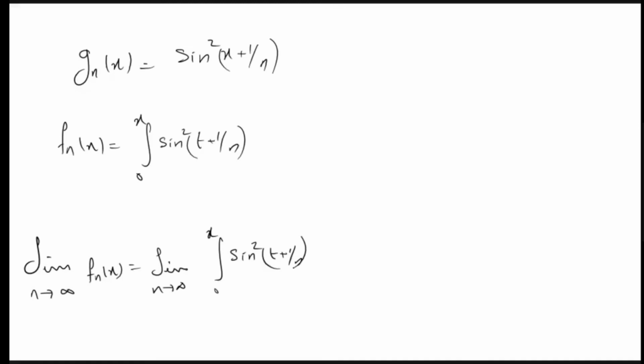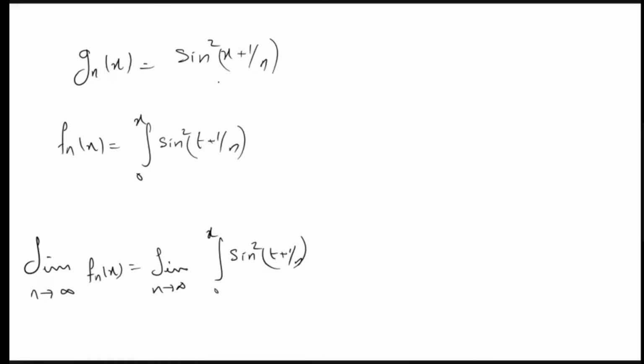To get point-wise convergence, it will be very easy if we can interchange the limit. So what do we need to interchange the limit? We need some uniform convergence. We already know that on an interval a to b, if the sequence is uniformly convergent, then the integrals will also converge. So the question here is whether this integral converges, and for that we need uniform convergence of the inside thing. So what about this gn of x, where does it converge?